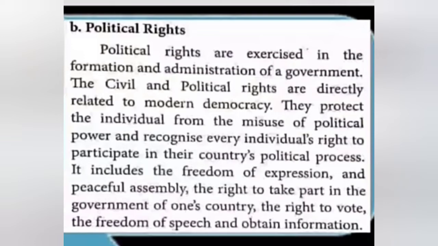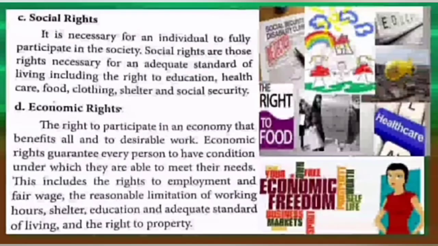Second one, political rights. The political rights are exercised in the formation and administration of a government. The civil and political rights are directly related to modern democracy. It includes the freedom of expression and peaceful assembly, the right to take part in the government of one's country.